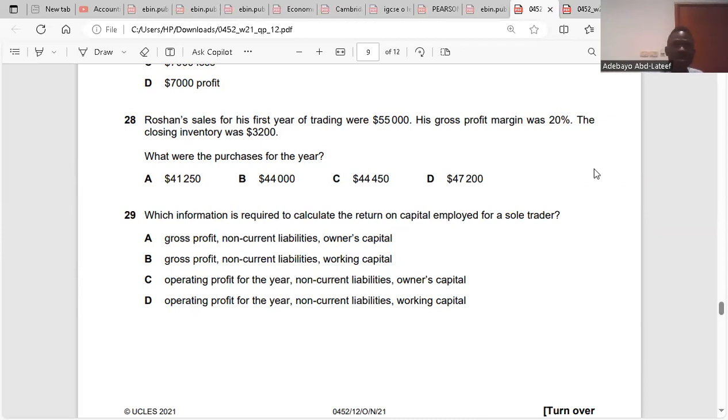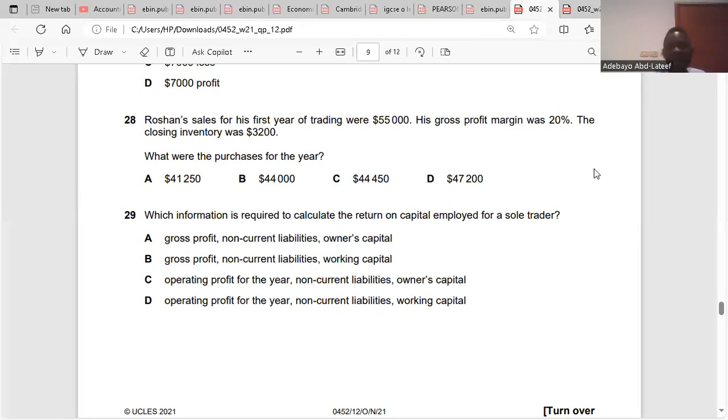Normally you take sales away from cost of sales. Cost of sales is part of purchases. So sales minus cost of sales gives us our gross profit. So sales minus gross profit gives cost of sales, and closing inventory was supposed to be taken away from purchases. Now you add it. So our purchases will be sales minus gross profit plus closing inventory. Do you get it?